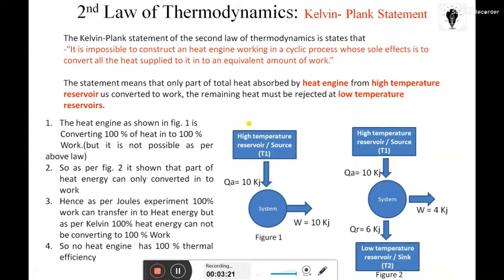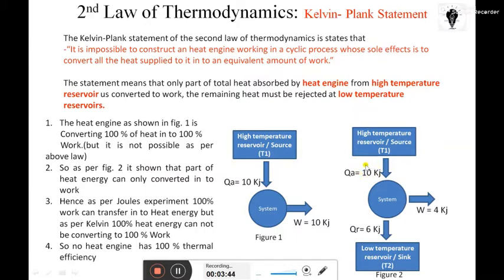As per the first law of thermodynamics, heat gain equals work output, so all the heat is converted into work, all the 10 kilojoule into 10 kilojoule of work. But as per this statement, it is impossible.